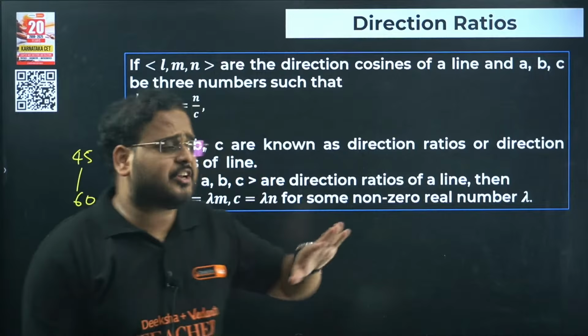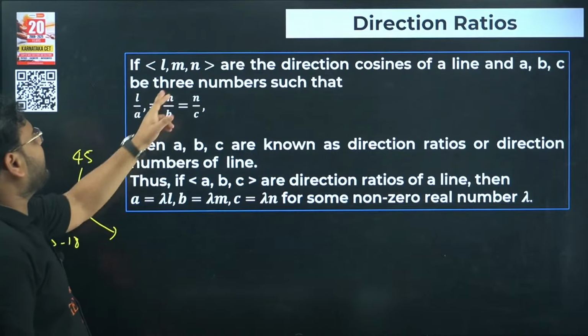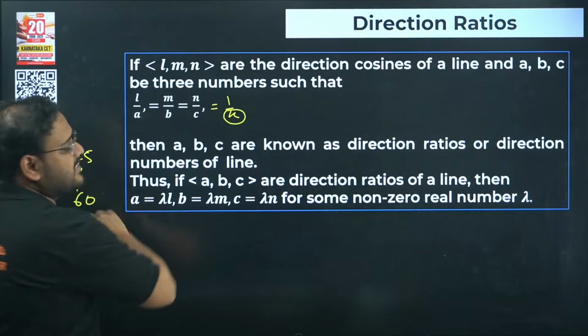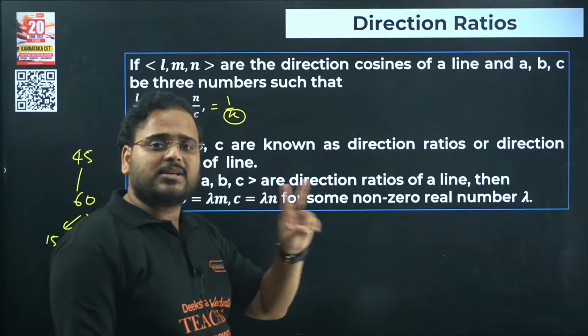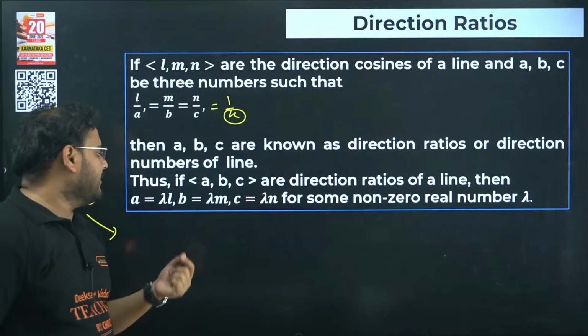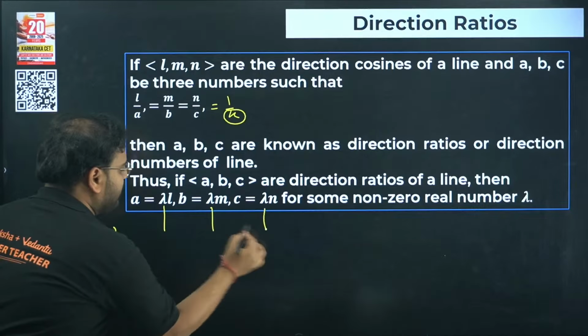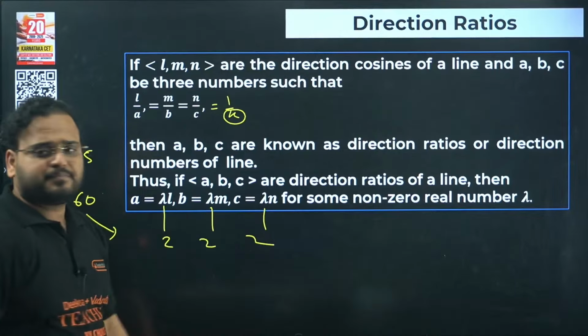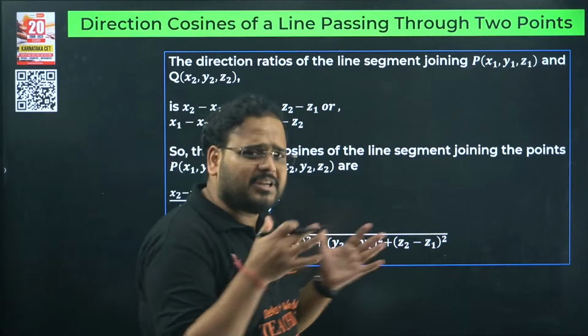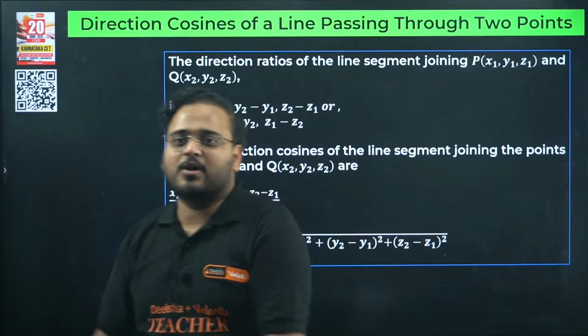Let's continue now. Direction ratios, same thing I've discussed over here. l by a, m by b, n by c represents your proportionality of 1 by some constant k. In the previous question, I took that k value as 2. Okay, same thing over here. You can see a is lambda l, lambda m, lambda n. This lambda I have taken in the previous one as 2, 2, 2, if you remember. Same thing discussed already over there. So if you are thinking, sir, you're talking too much and discussing less, no, I have discussed all this already.